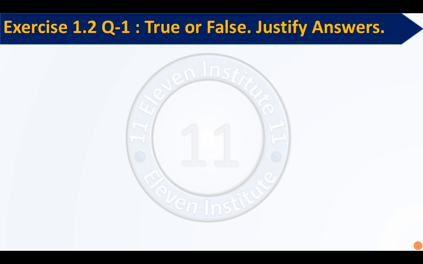We were discussing chapter number 1, number systems, and in the previous video lecture we studied how to plot root 2, root 3, root 5 or irrational numbers on the number line. Now we will continue the chapter further. So we have completed example number 3 and 4, and today we will move with exercise 1.2, question number 1.